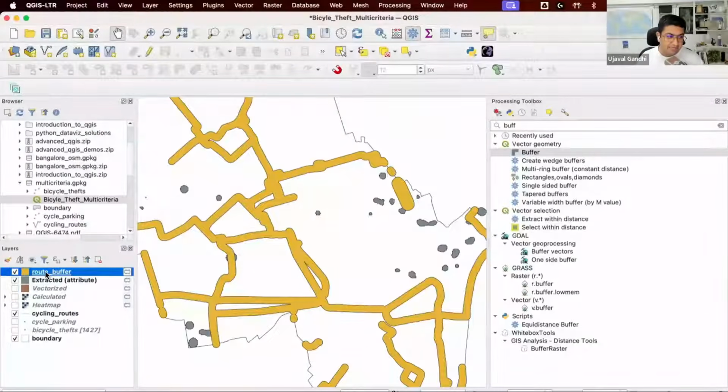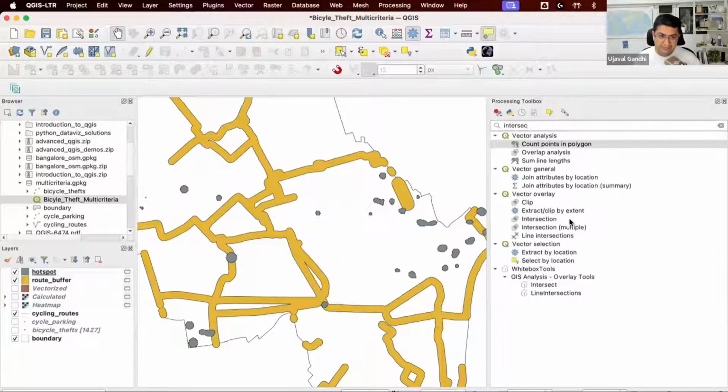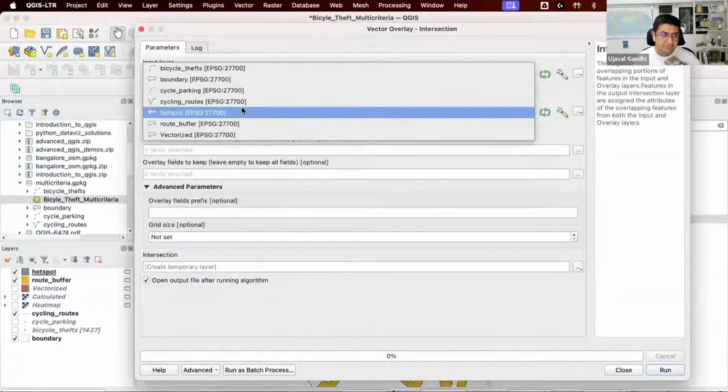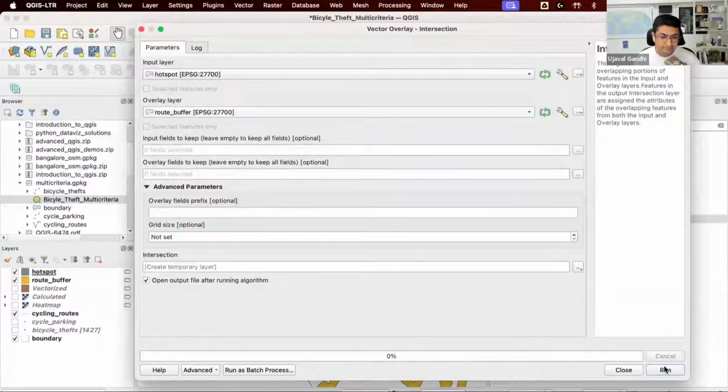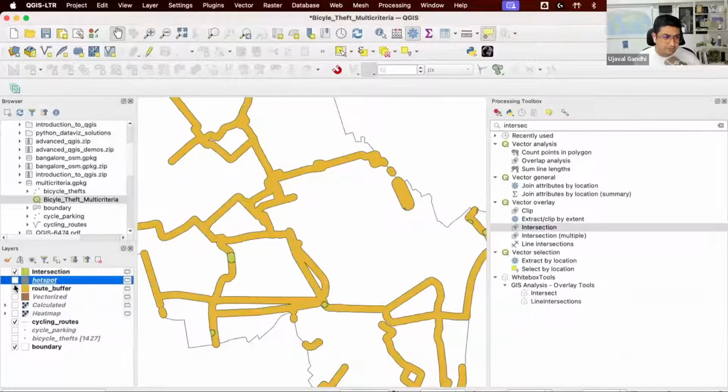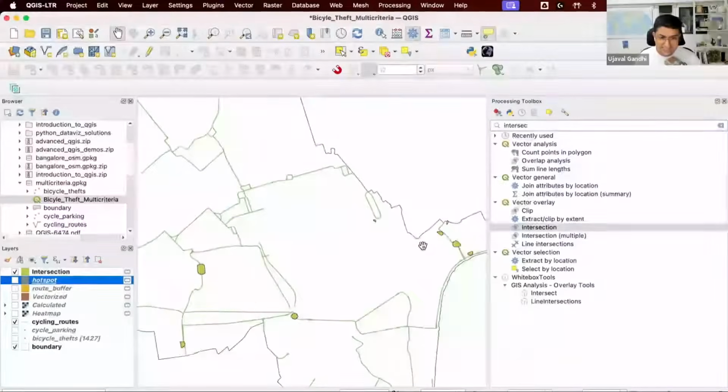So I want my new parking to be in a hotspot and also in this polygon, right? I want both of them to be. So I can just compute an intersection of this, and say, give me the intersection of hotspot and route buffer. So these are the areas which are both in a hotspot and are 50 meters from a cycling route.